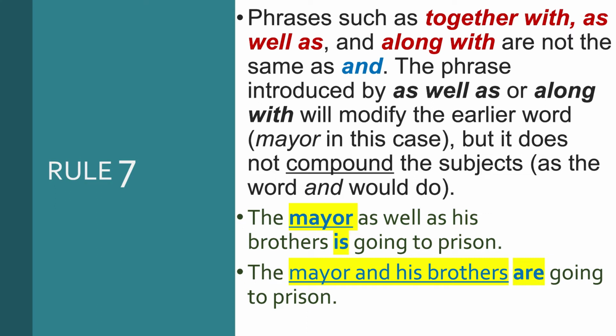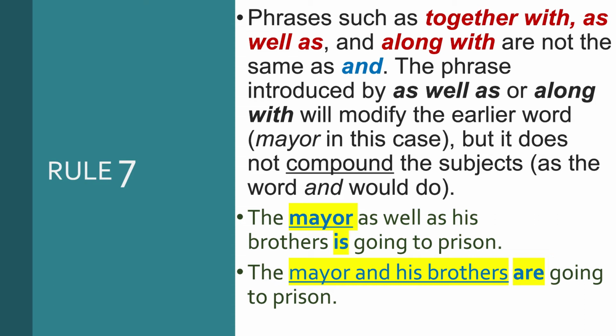So the first word of the sentence is the mayor. So the verb will be governed by this word. So there will be agreement between this word and the verb. As the mayor is a singular subject, so we have used the singular verb form. The mayor as well as his brothers is going to prison.